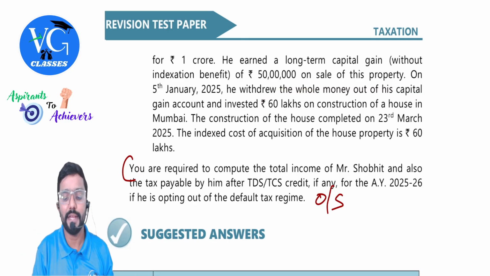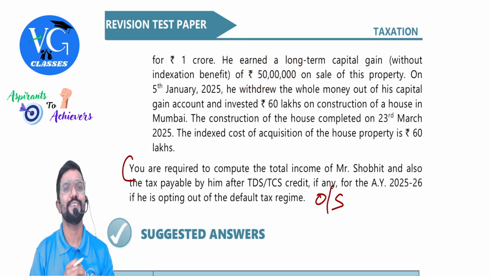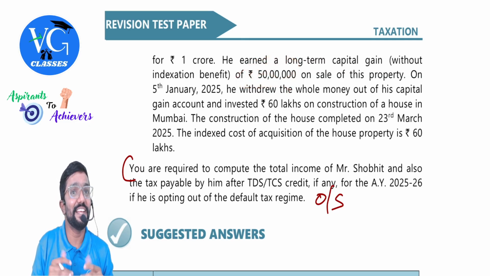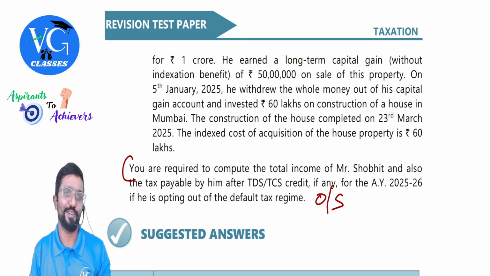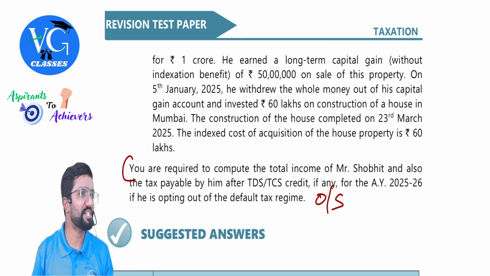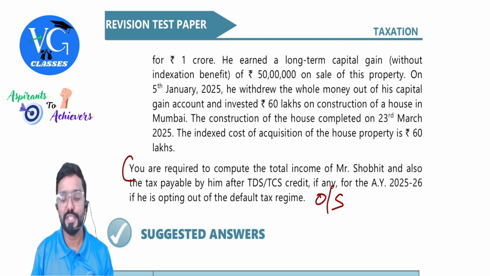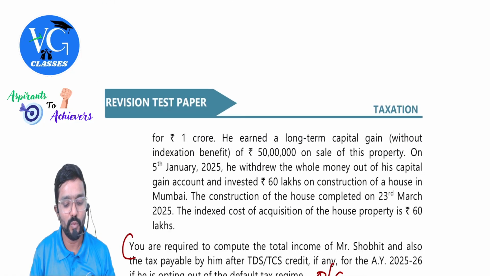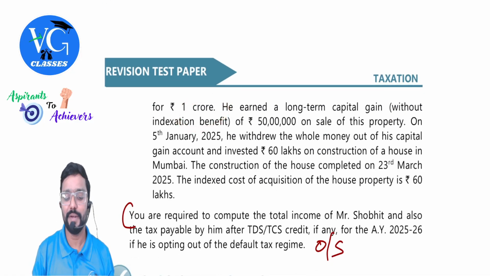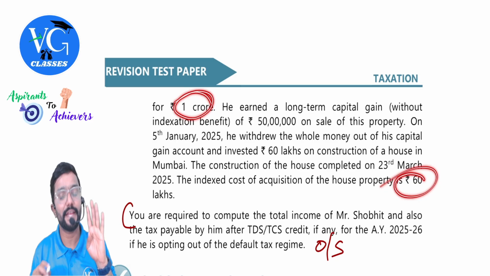One more thing. What is the long-term capital gain? Is it 50 lakh? No. See, they made your work easy, thinking it is correct. If you take it rightly, then you are actually. Why, sir? Because indexation is available. What is the indexed cost? They have given 60 lakh. What is the sale value, guys? 1 crore. So what is the long-term capital gain? 1 crore minus 60 lakh. It would be 40 lakh.